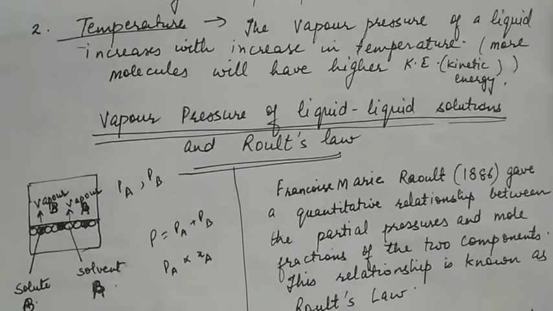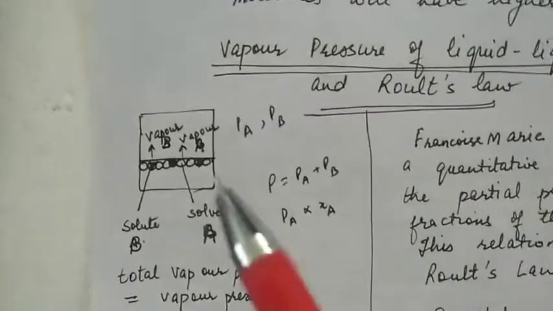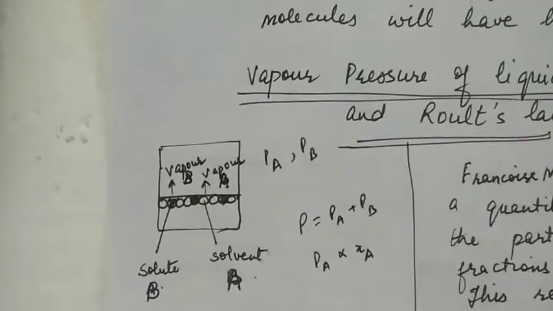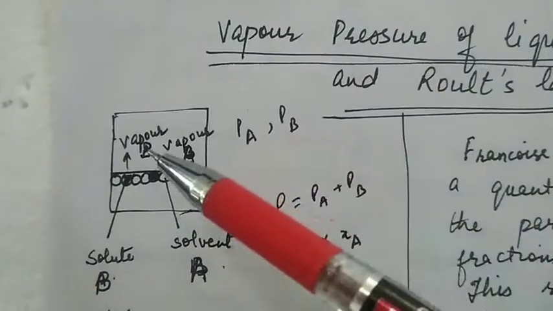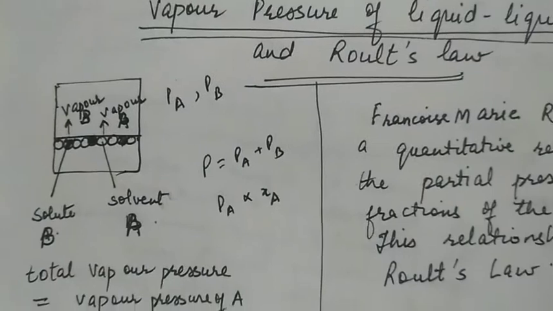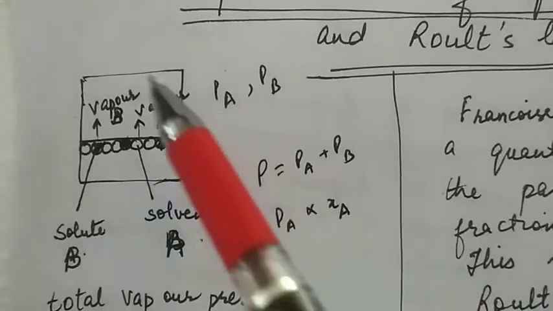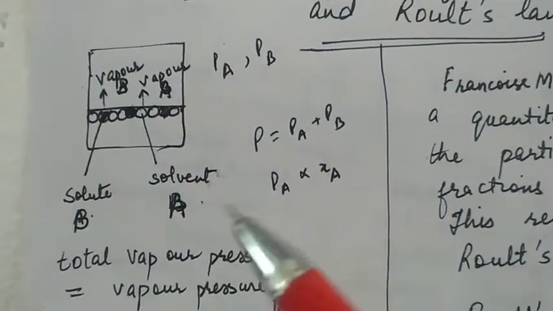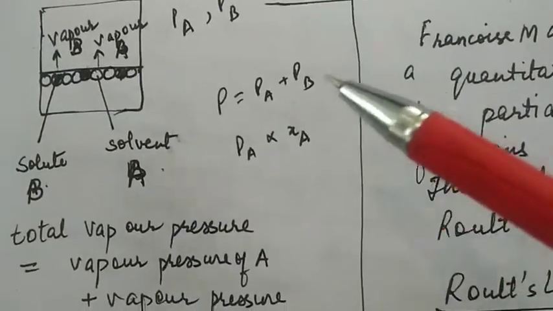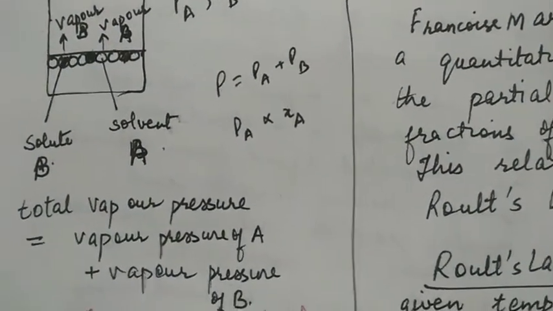Vapor pressure of liquid-liquid solutions and Raoult's law. Now supposing there is a mixture of two liquids A and B, both will come into the vapor phase and the pressure exerted by them will be respectively PA and PB. According to Dalton's law of partial pressures, the total pressure exerted by the mixed vapors of both the components will be equal to the sum of the partial pressures of the two components. P will be equal to PA plus PB.